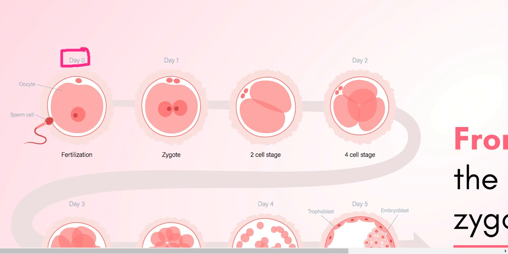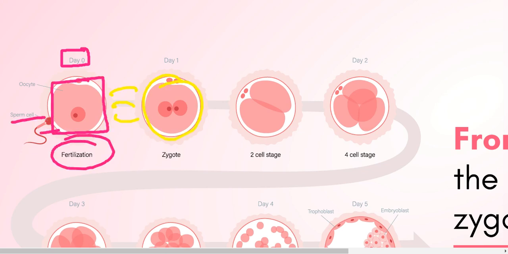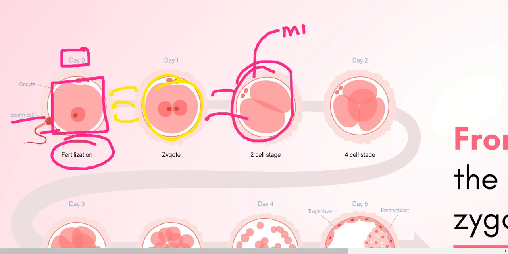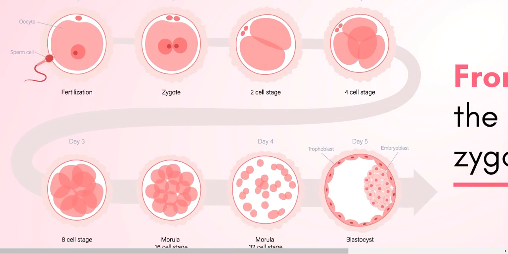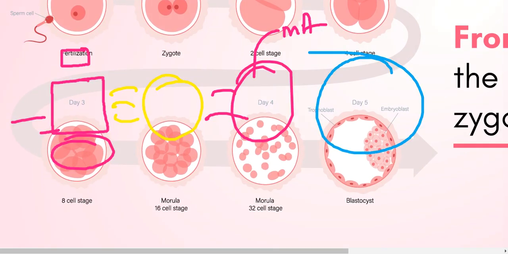On day 0, a sperm cell enters over here, and fertilization takes place. Then on day 1, a zygote is formed. Then after this, a two cell stage. What are the processes happening over here? It is mitosis. On day 2, it is a four cell stage. Okay, and after that you are having day 3, the 8 cell stage.